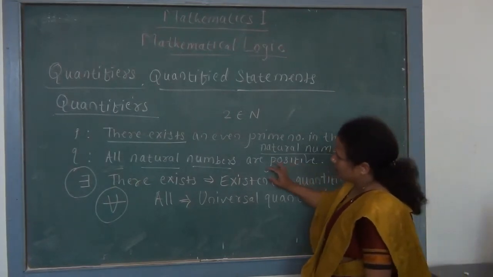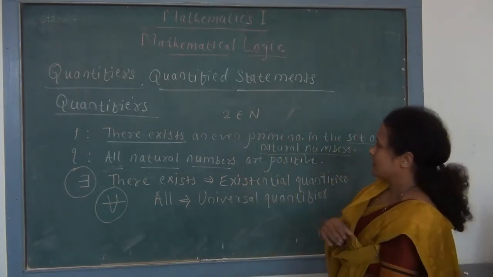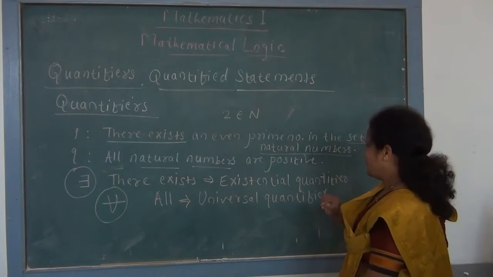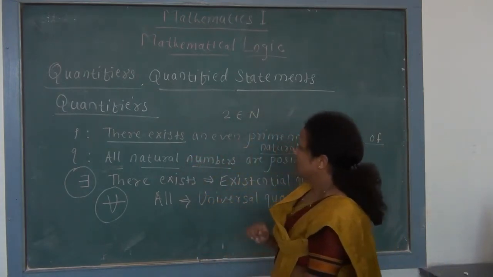And for this Q statement, all of you know that all natural numbers are positive, because natural numbers start with 1, and so again this Q, that is quantified statement Q, has truth value true.